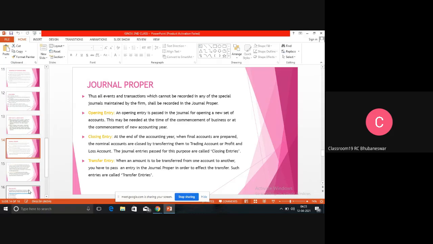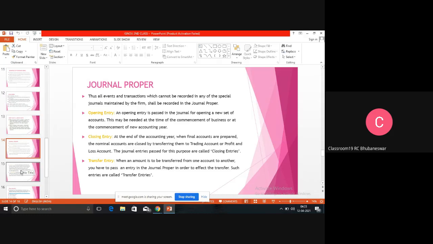So before adjustment, as it takes time to adjust, we directly record in journal proper. So if there is any transfer entry, any closing entry, any opening entry, directly we are transferring those entries under the head journal proper.